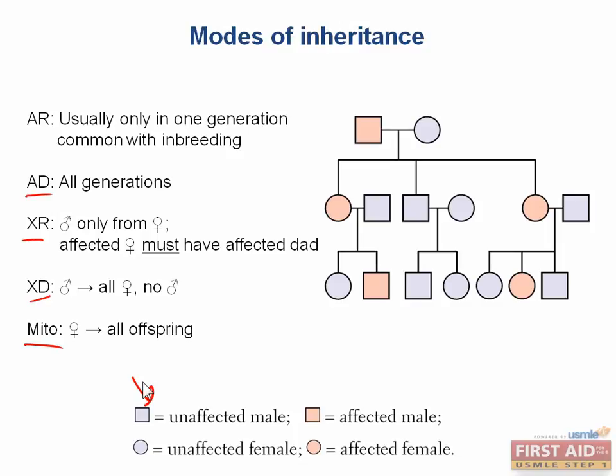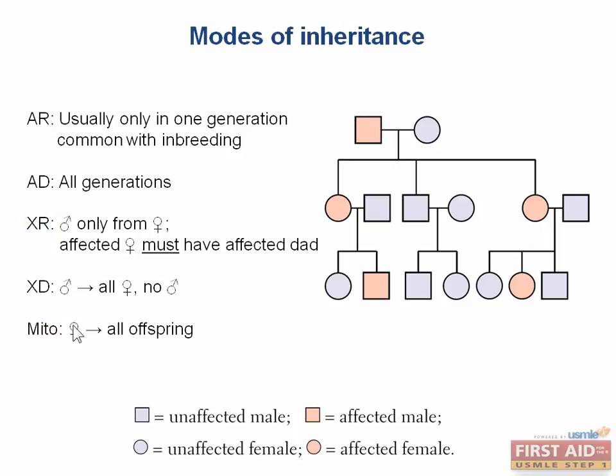So like I said before, let's use process of elimination. We can see that this is in all generations, so it's not autosomal recessive. We have an affected female without an affected father, so that means it's not X-linked recessive either. And we also have affected women who don't give it to all of their offspring, so we know it's not mitochondrial. Now this one becomes a bit tricky because technically it could be either autosomal or X-linked dominant, but we have to pick the most likely one.